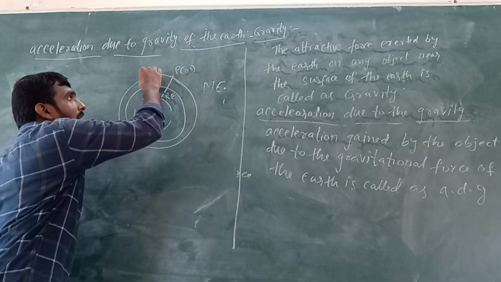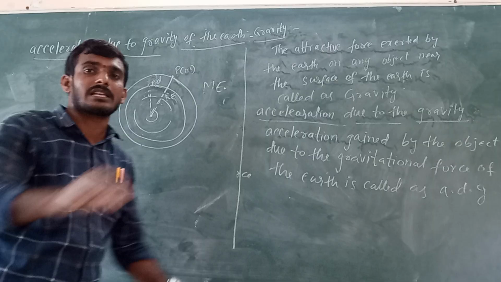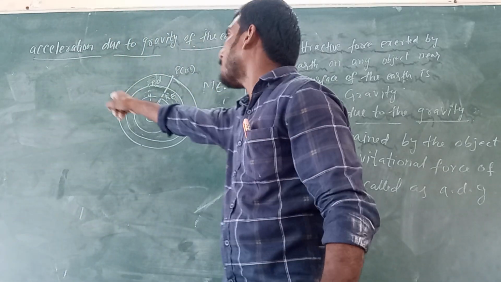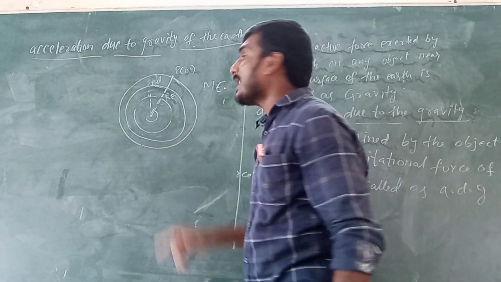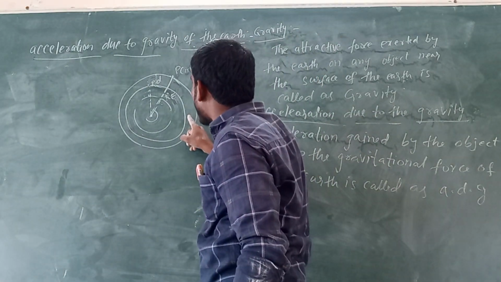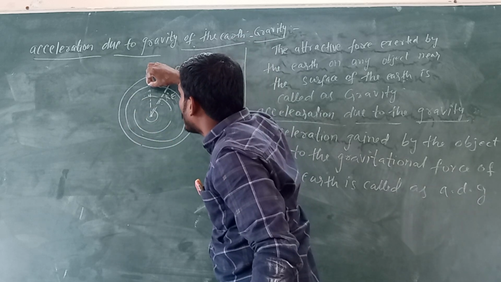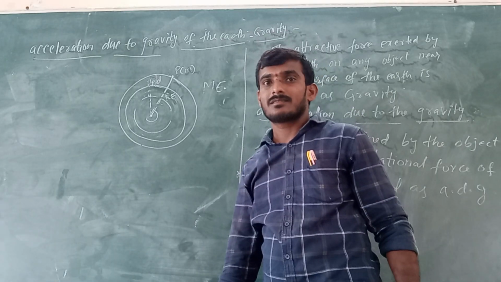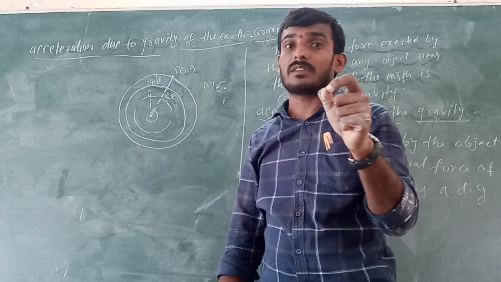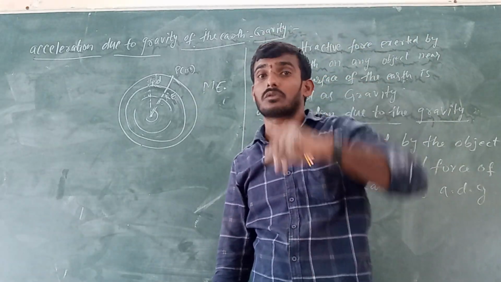Due to the outer shell, the gravitational force does not act on this point P. Why? Because if the gravitational force acted due to this outer shell, this object would move towards the surface of the earth, right? But the gravitational force of the earth always acts towards the center of the earth only.